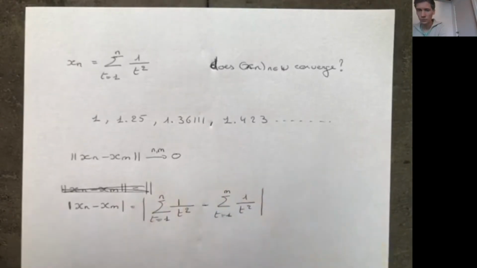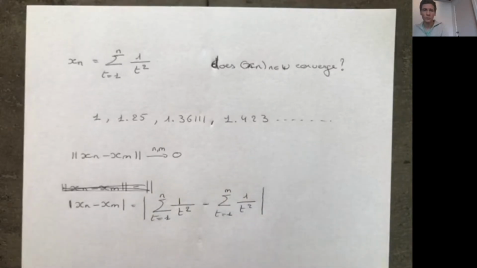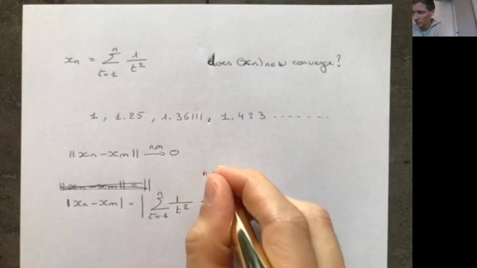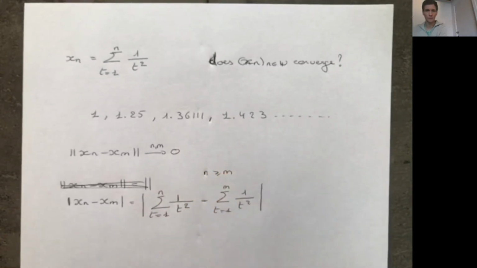Let me assume, without loss of generality, that either n is bigger than m or m is bigger than n. So let me take n greater or equal to m.